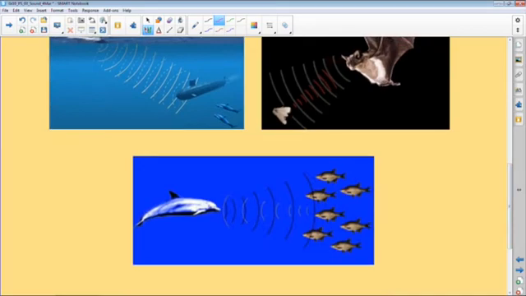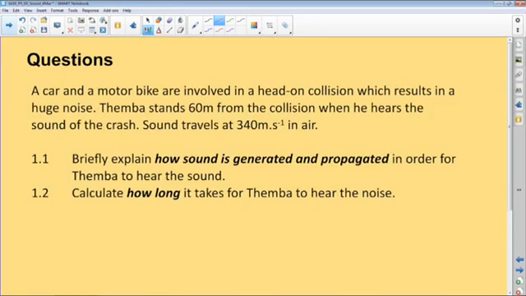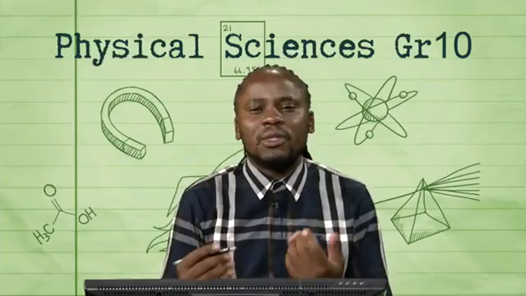So in terms of applications, we spoke about nature, which has to do with the birds, as well as the fish in the ocean, the aquatic life. That's how they survive, right? And also we spoke about the medical applications. Very quickly, I would want us to focus on the questions, right, and check our understanding of today's session.